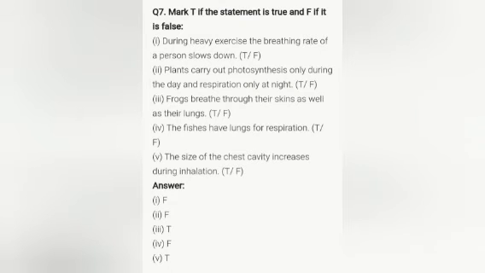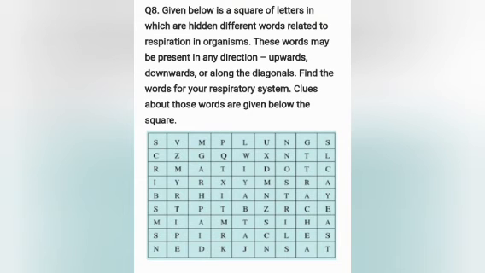The seventh question is, mark T if the statement is true and F if it is false. During heavy exercise, the breathing rate of a person slows down: false. Plants carry out photosynthesis during the day and respiration only at night: false. Frogs breathe through their skin as well as their lungs: true. Fishes have lungs: false. The size of the chest cavity increases during inhalation: true.